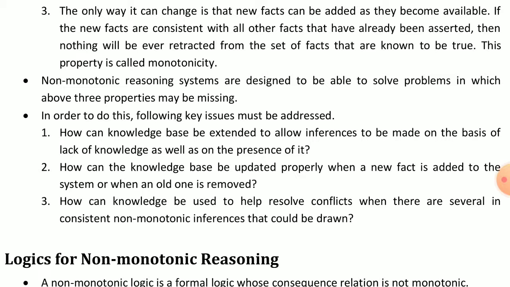Here we use the knowledge to solve the conflicts, and we find out the inferences, meaning the attributes we can use to solve the questions. So this is our third issue. These three issues are generated in the non-monotonic reasoning system.